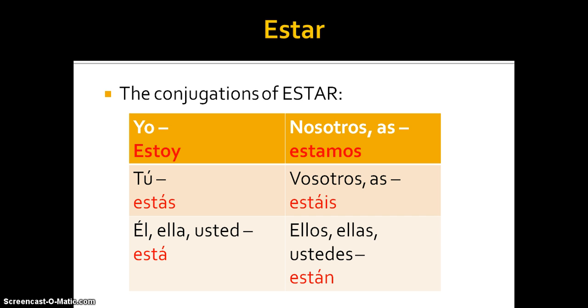Notice if you also take a look at all these, tú estás, él está, estáis, and están. Look, they all have accents. All the A's have accents, except for this guy right here. So estamos is left alone. It's kind of like, oh, I wish I had an accent. Just be quiet, okay? Estamos does not have an accent, but everything else has an accent: estás, está, estáis, and están.